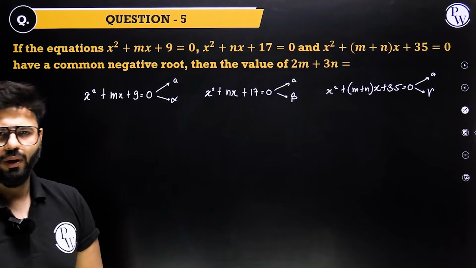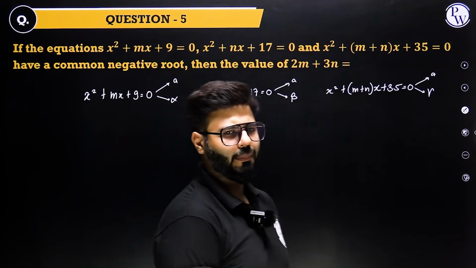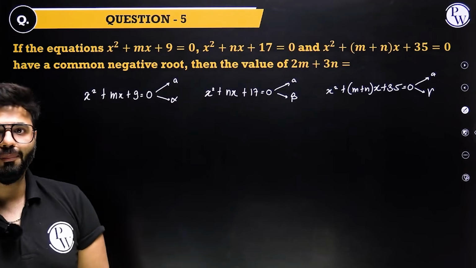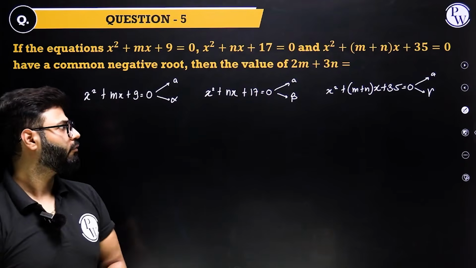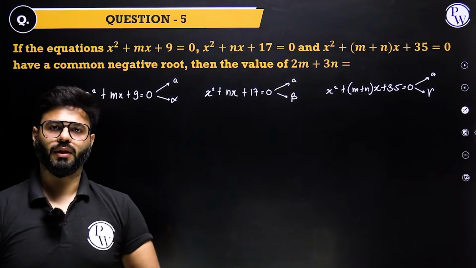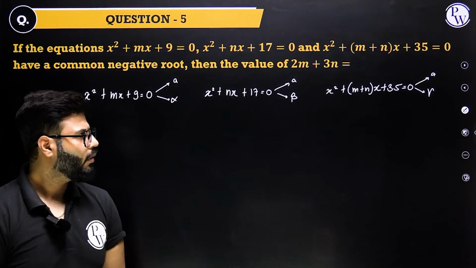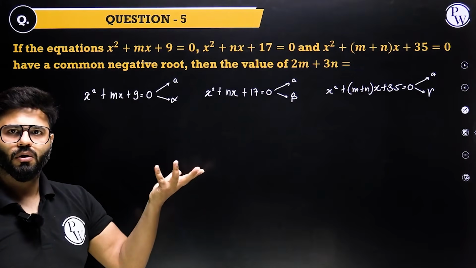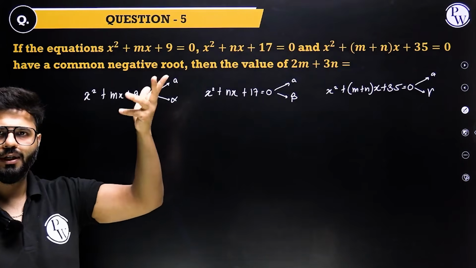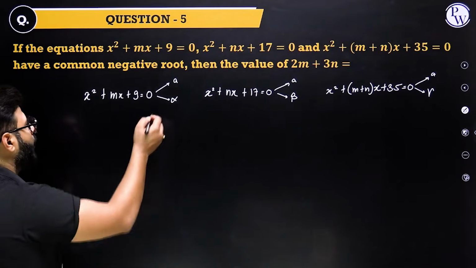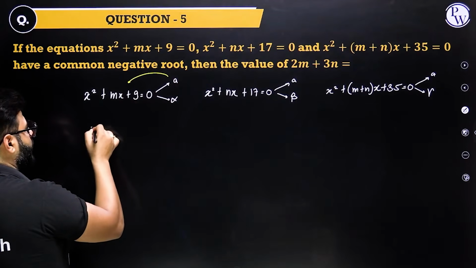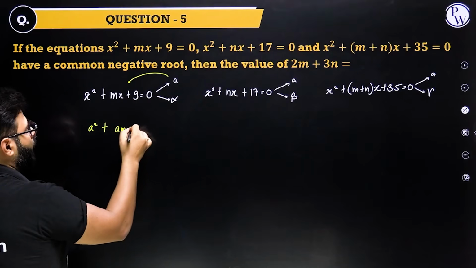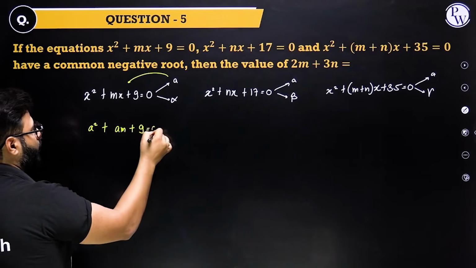Now, of course, when a question is asked on the common root, our main or prime interest is to find out the common root, or maybe try to eliminate it so that we find out the missing terms in the equation itself. Now the point is, let's put a in all of the three equations, because of course we know it's the common root. Let's play with it. So putting a here, what I get is a square plus am plus 9 equals 0.